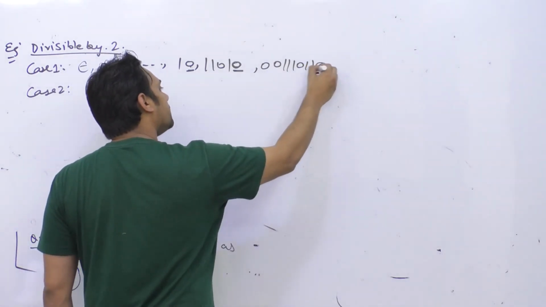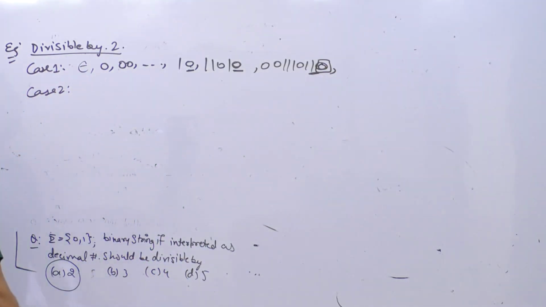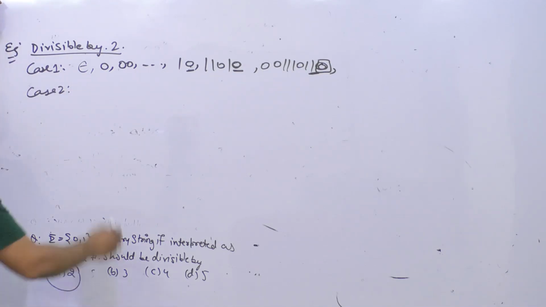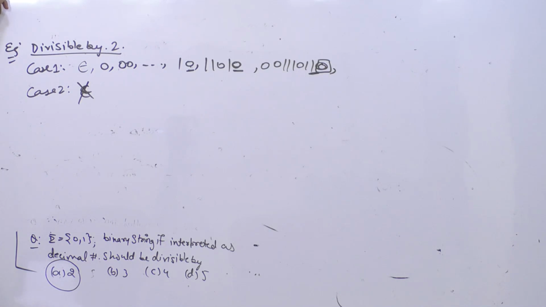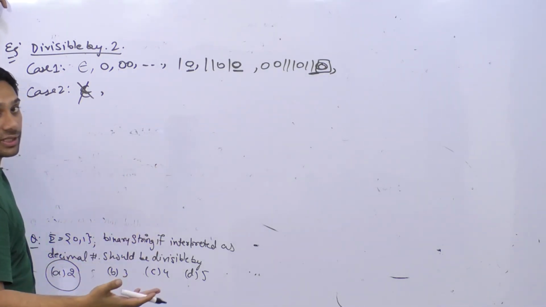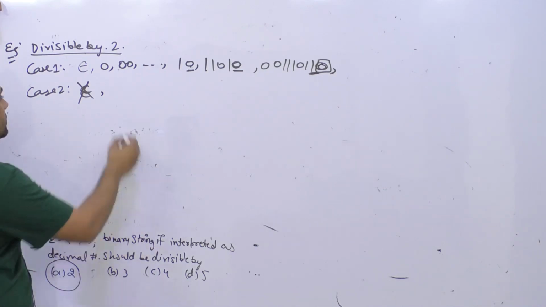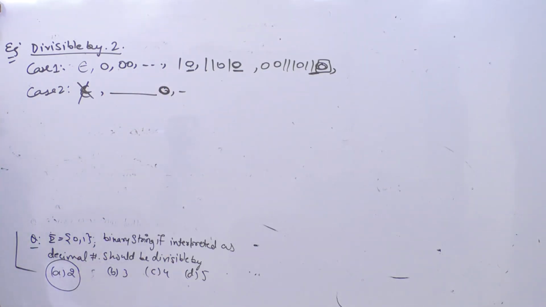Only thing is this bit here, the last bit should be 0. If the last bit is 0, then it is divisible by 2. In the second case, we are going to assume that epsilon is not divisible by 2. So we are not going to consider that case. We are going to reject it. We are going to say any string which ends with 0 is divisible by 2. This is how we can do it.